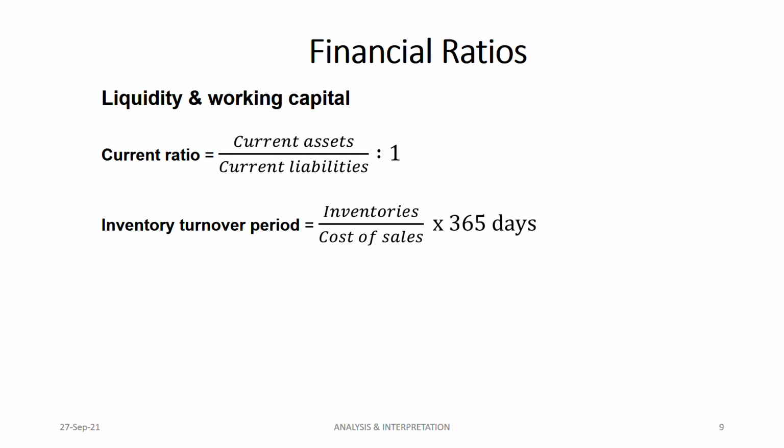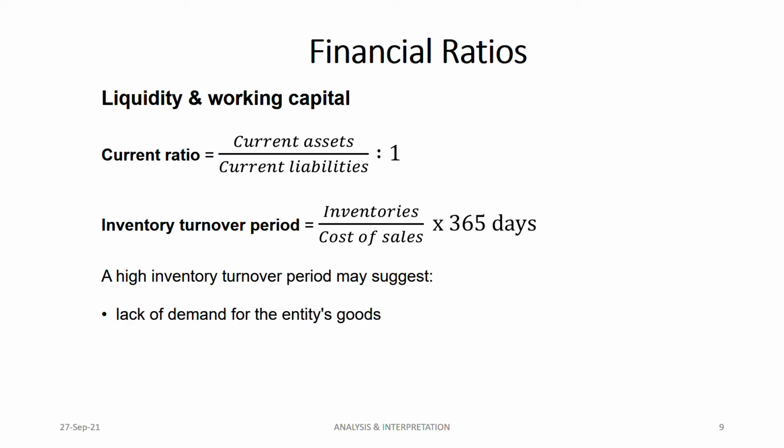Then inventory turnover period. The formula is inventories divided by cost of sales into 365 days. Whenever you have to take something for a period, multiply by 365 days. Here also we have the discussion part that you need to write: if there is a high inventory turnover period, what does it mean?